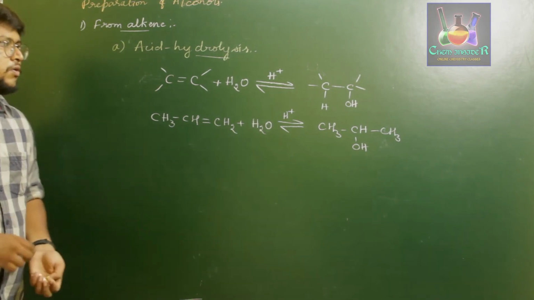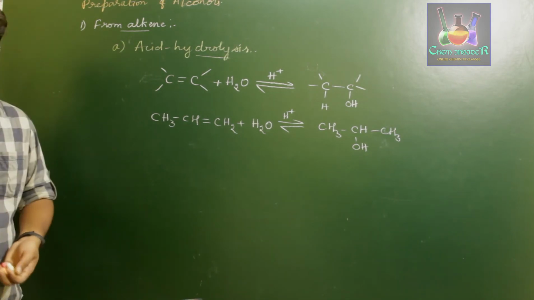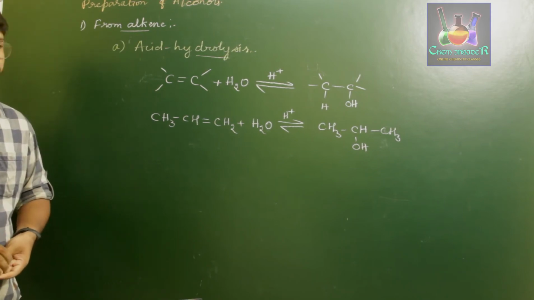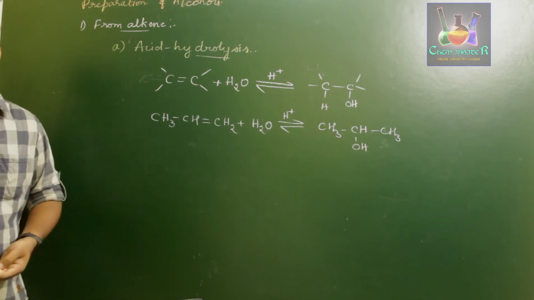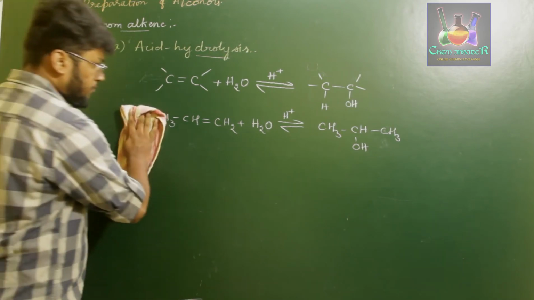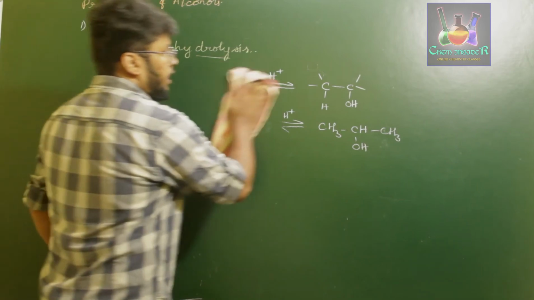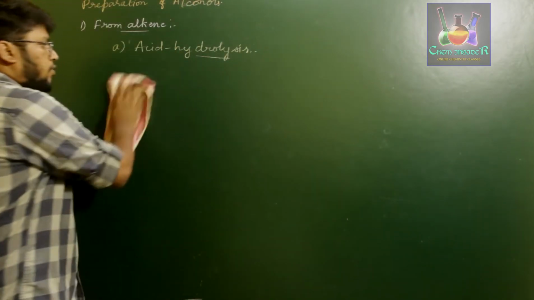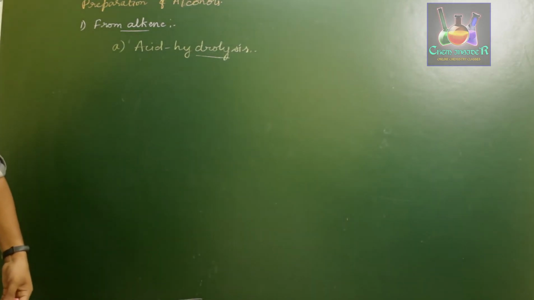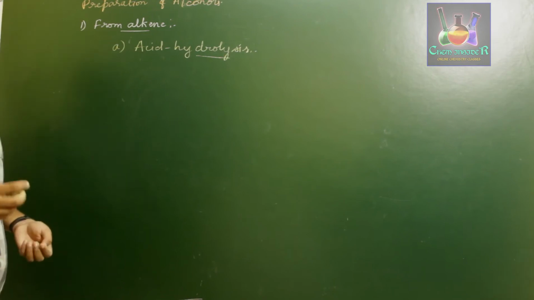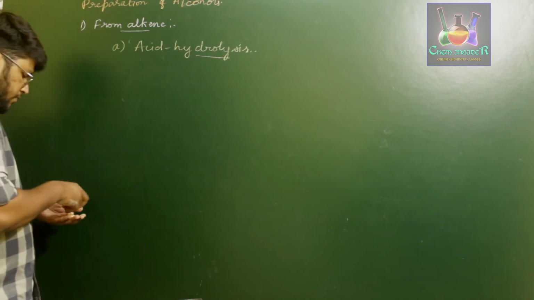Now what is important in your syllabus is the mechanism of this reaction. This reaction takes place in 3 steps. In the first step, we prepare a carbocation, then we treat this carbocation with a nucleophile, and later we deprotonate the nucleophile-attacked carbocation compound.